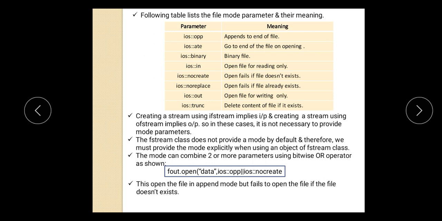You can combine more than one parameter in the mode as shown here. The mode can combine two or more parameters using the bitwise OR operator. In fout.open, I am using two parameters: ios::app, that means I am opening the file in append mode, as well as ios::nocreate, which means I want to append the new content at the end of the file, but not if the file does not exist. This opens the file in append mode, but fails to open the file if the file does not exist.